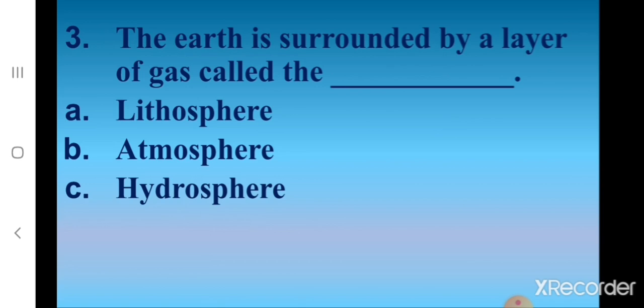Third one. The earth is surrounded by a layer of gas called the dash. A. Lithosphere. B. Atmosphere. C. Hydrosphere. What's the correct option? Correct. B. Atmosphere. The earth is surrounded by a layer of gas called the atmosphere.